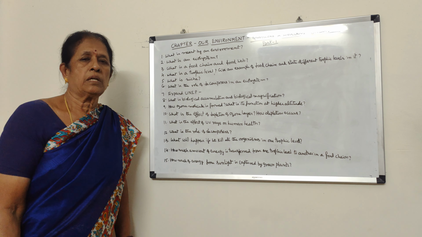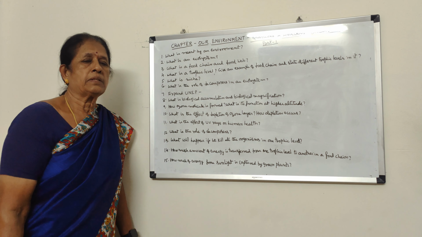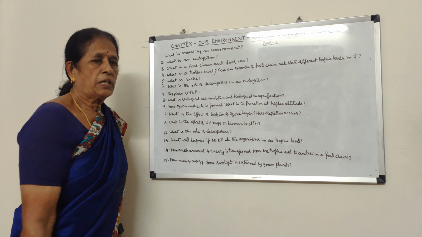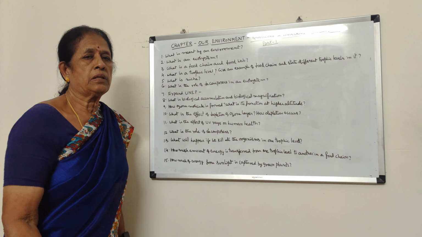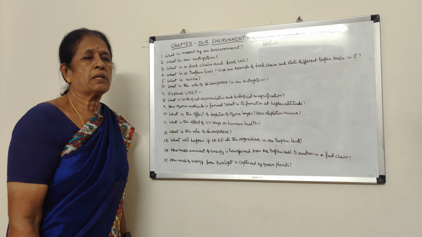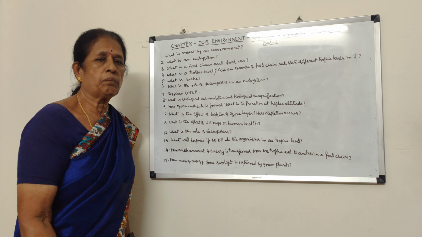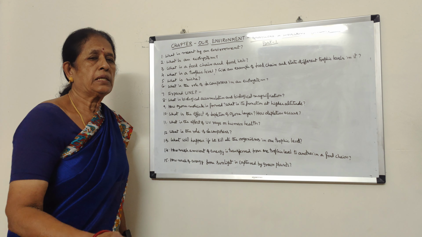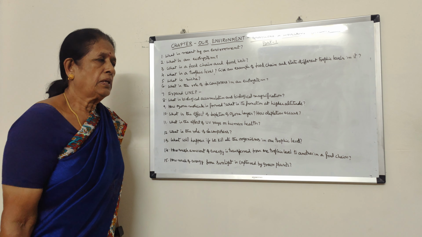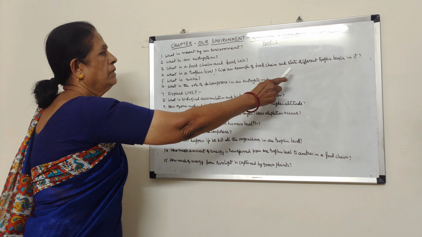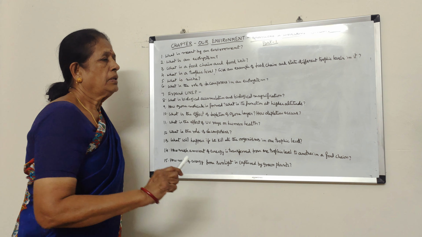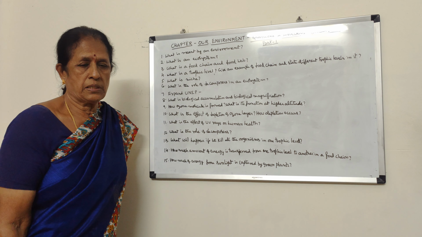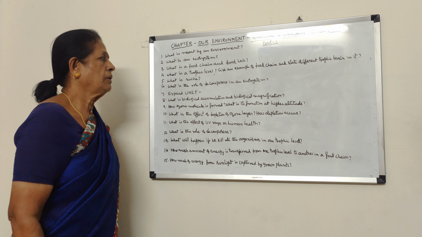The first level is called producers, plants. The second, which depends on plants, are herbivores, called primary consumers. Those which depend on herbivores are called secondary consumers, then tertiary consumers, and like that the chain goes on to the top level consumer. So those are the different trophic levels. Any food chain always starts with producers, that is autotrophs. You have to remember that.